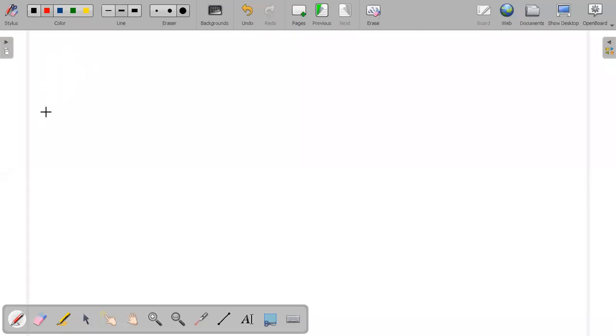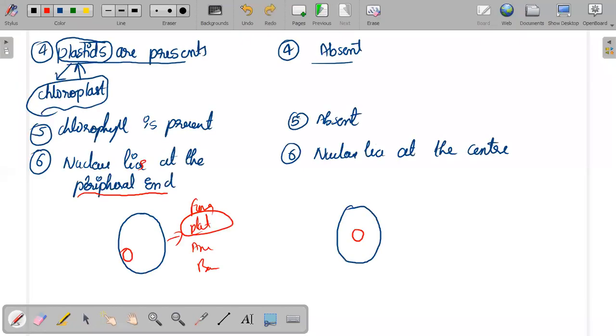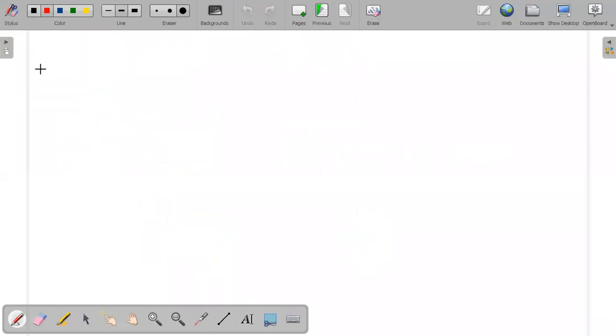Nucleus lies at the center. And coming to your next point, the seventh point: centrioles. Centrioles are absent.